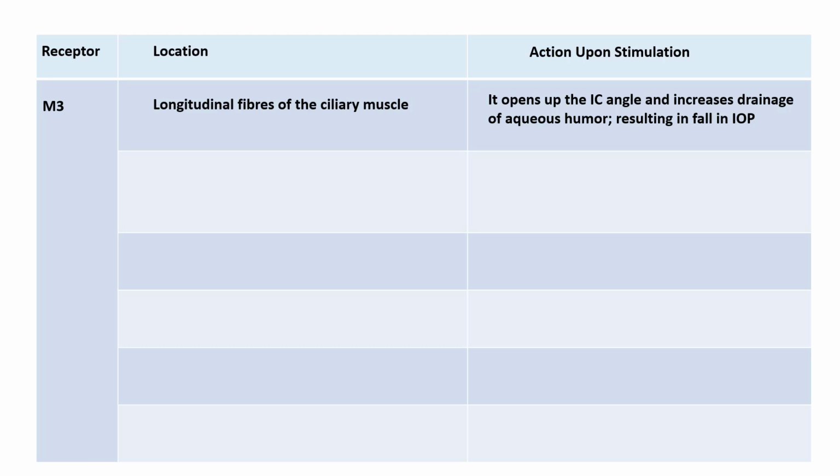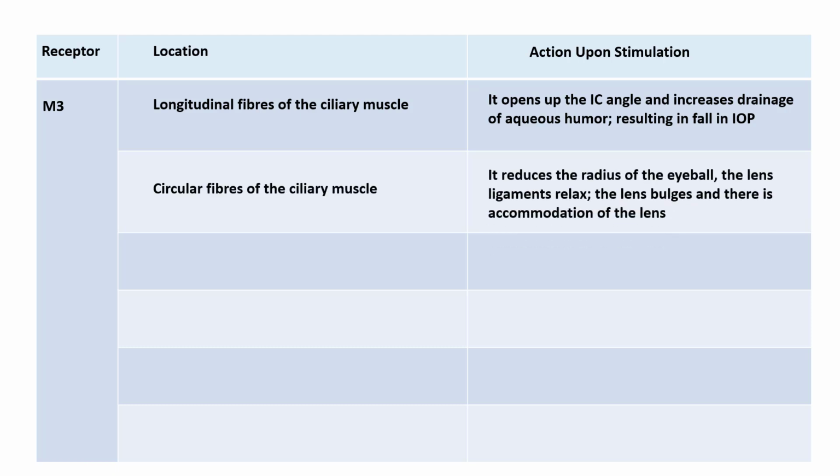M3 receptors are also present in the circular fibers of the ciliary muscle, and upon stimulation, it causes a general reduction in the radius of the eyeball. The lens ligaments tend to relax, causing the lens to bulge, and this results in accommodation of the lens. M3 receptors are also present in the vascular endothelium, the stimulation of which causes vasodilatation.